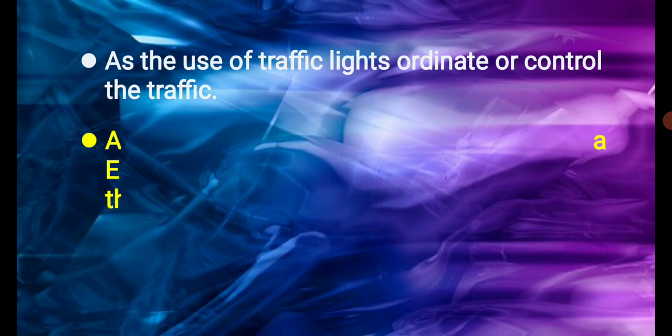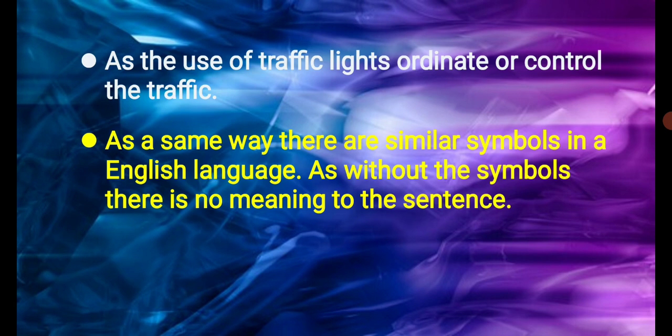In a similar way, there are symbols in the English language. Some symbols coordinate or control the English language. Without these symbols there is no meaning in a sentence. It means that if the particular symbols are not in the sentence, the sentence does not have any meaning.